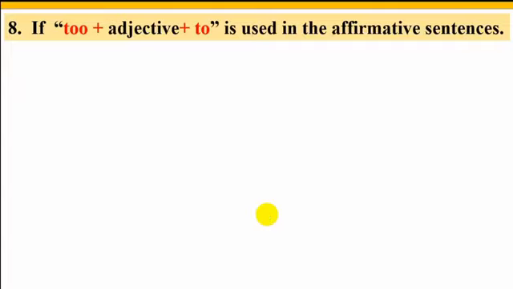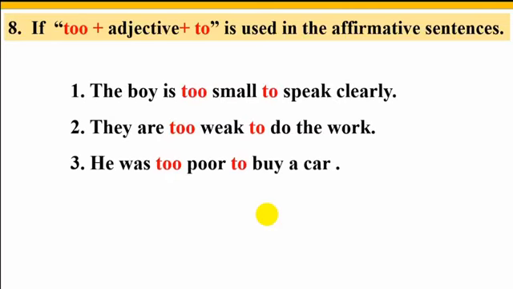Dear students, look at the structure of a sentence. If too plus adjective plus to is used in the affirmative sentence. Look at the example. The boy is too small to speak clearly. They are too weak to do the work. He was too poor to buy a car. Dear students, these three sentences follow the structure that I showed first.